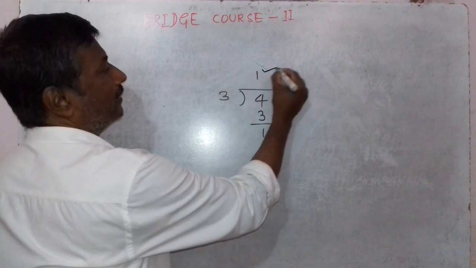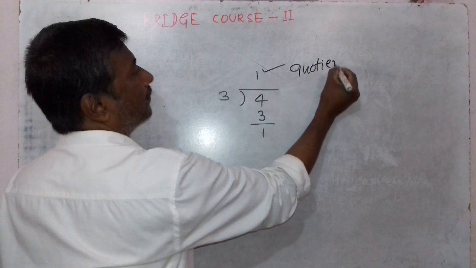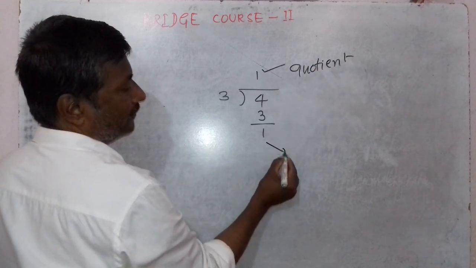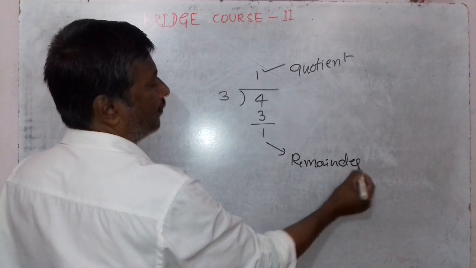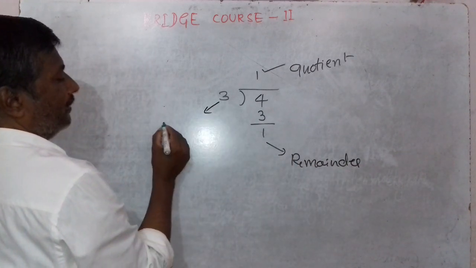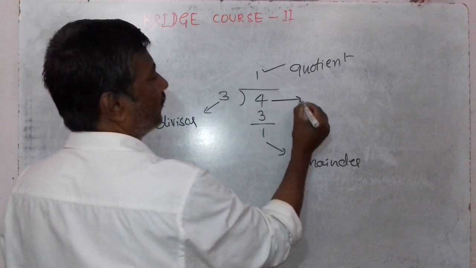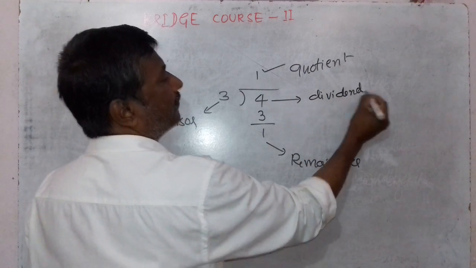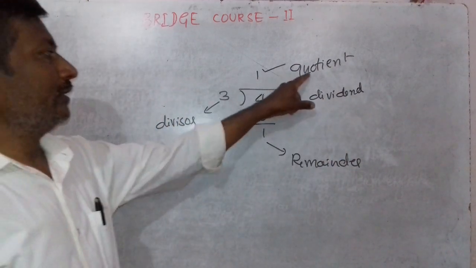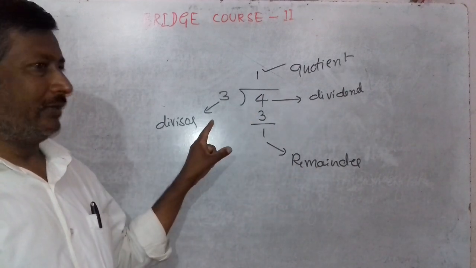This one is known as the quotient. This one is known as the remainder. This one is known as the divisor. And this 4 is known as the dividend.